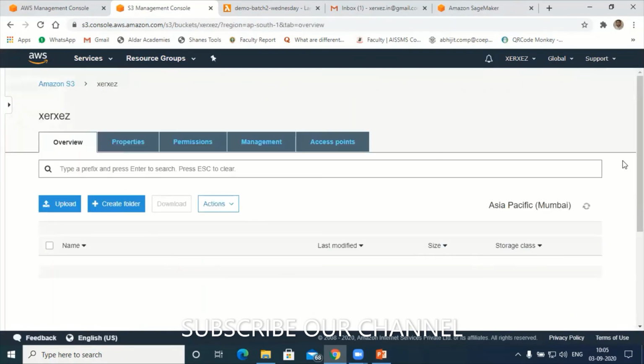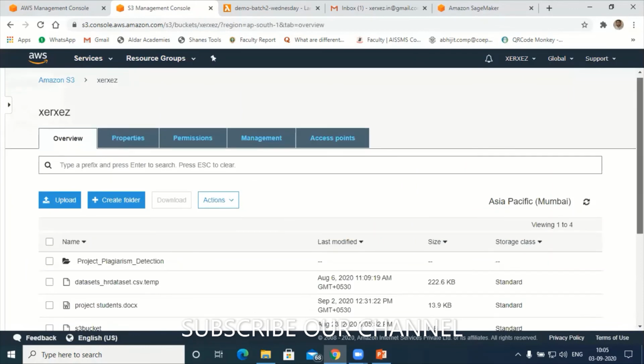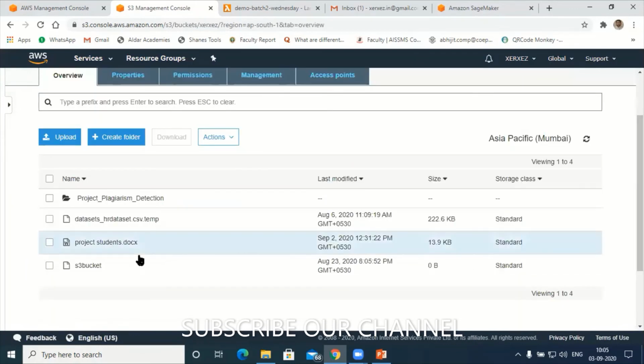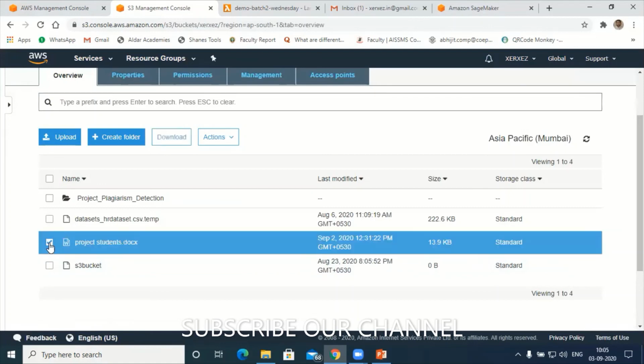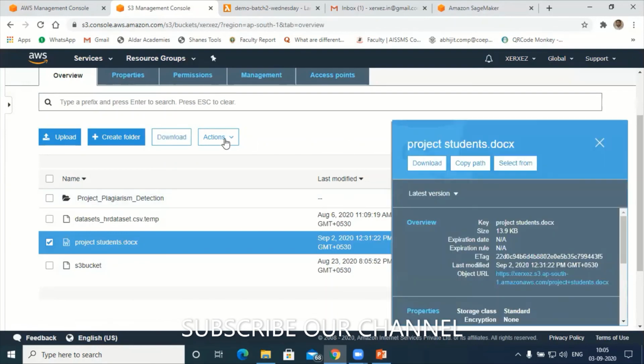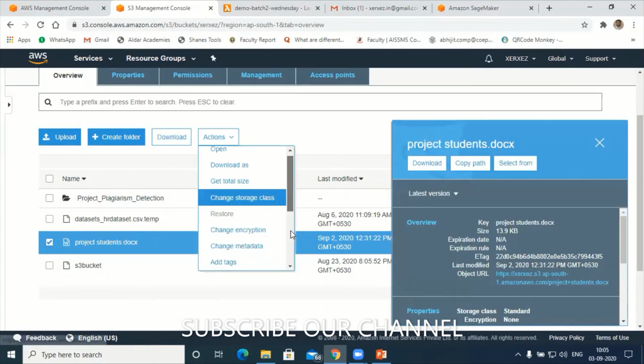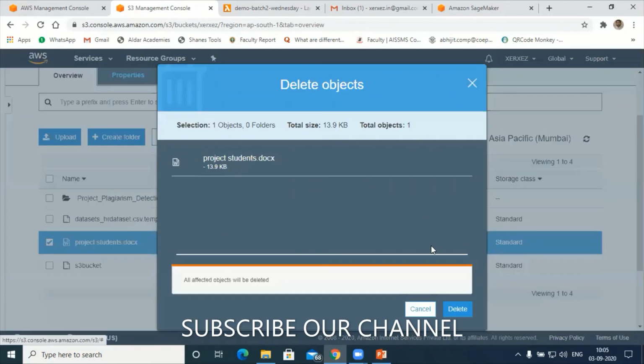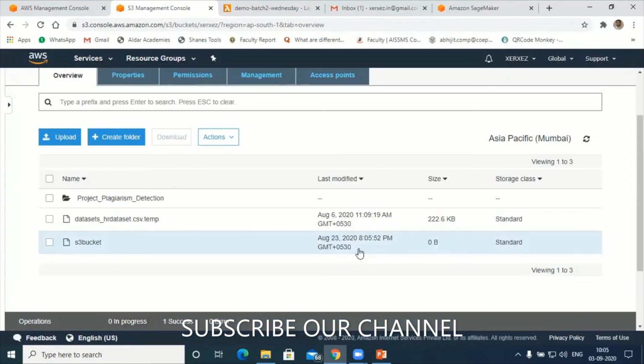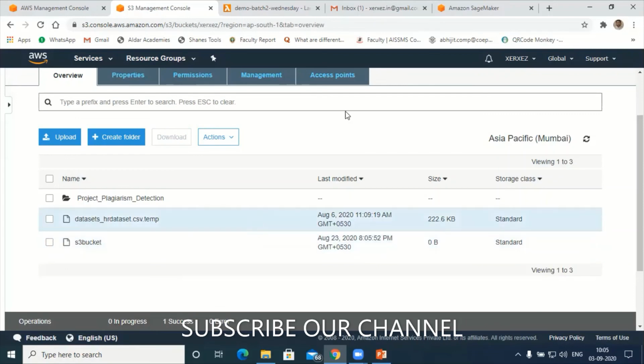Now I'll try to delete one file. Let's say I'll delete this one, project student.docx. Go to action, then delete it. The moment you delete here, it will activate and generate a trigger, and it sends an email to the specific email address. So now I have deleted.